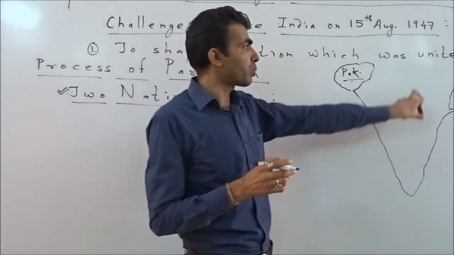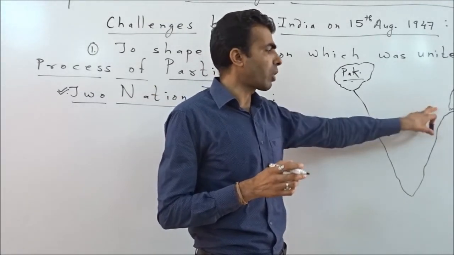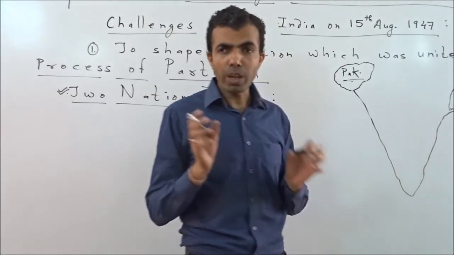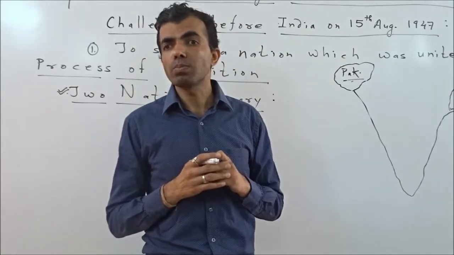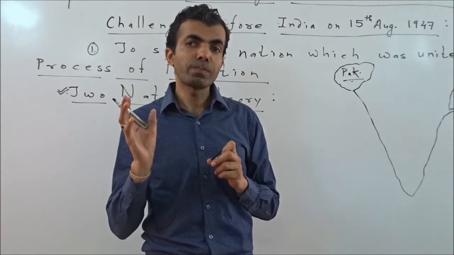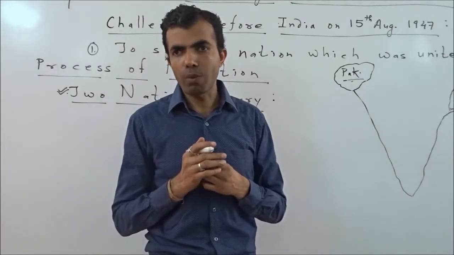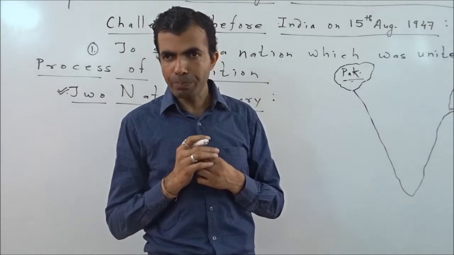Likewise, those Muslims who were living in UP, Maharashtra, Bengal, Karnataka would also be troubled by Hindus. Clear? So a tragic transfer of population would be taking place. It's obvious. Is it clear?